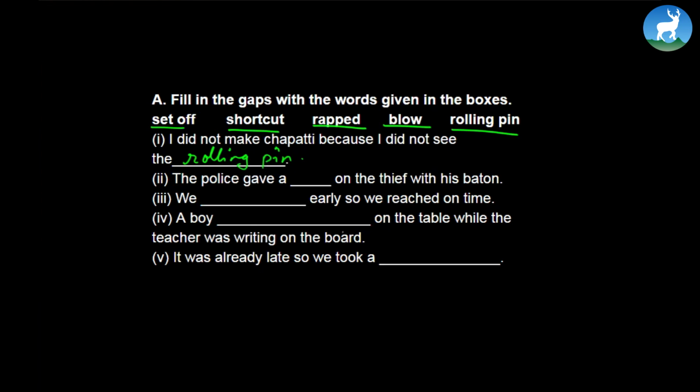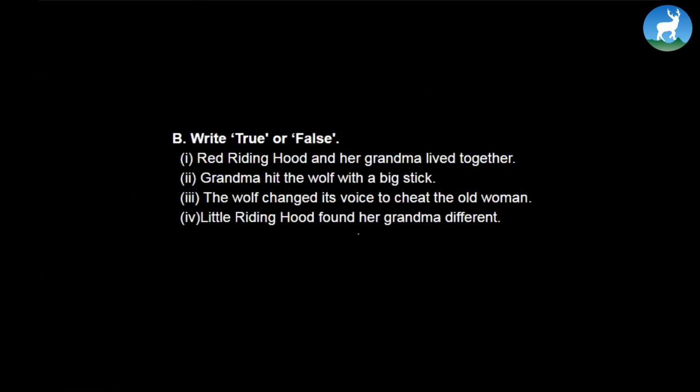The police gave a blow. So number 2 would be blow. Interesting, isn't it? You figure out the rest; we can do it in the classroom. A boy rapped on the table while the teacher was writing on the board. To rap is to hit something hard. It was already late, so we took a shortcut. I'm sure you can do it fairly well, right, in the classroom.